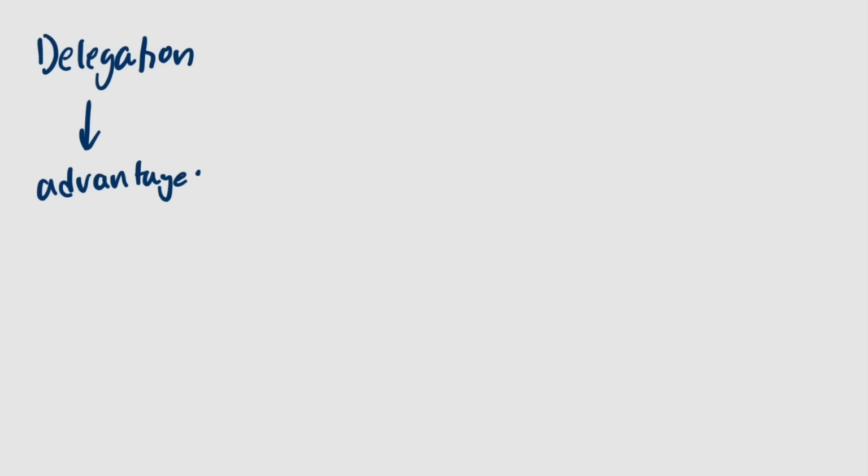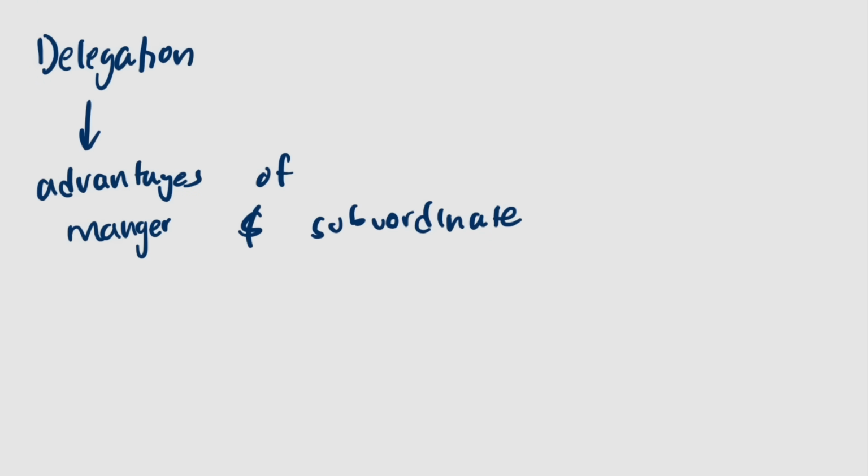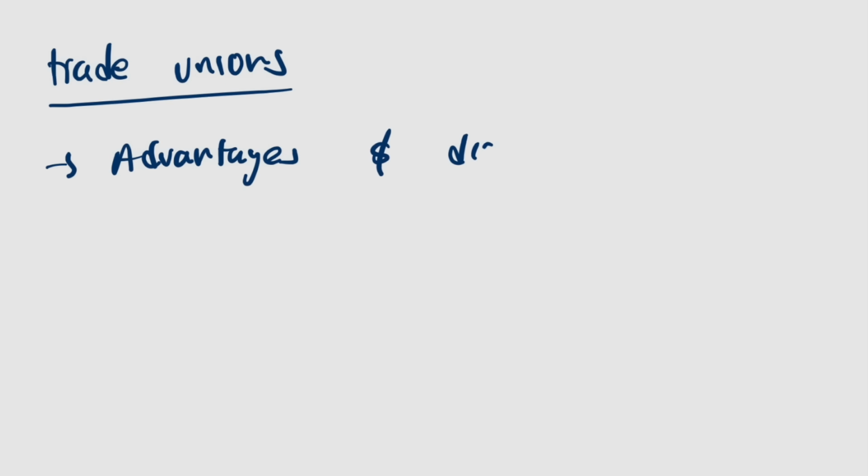We now need to talk about delegation. We need to know the advantages for manager and advantages for subordinate. And then we need to know what trade unions are. Trade unions, you need to know the advantages and the disadvantages.